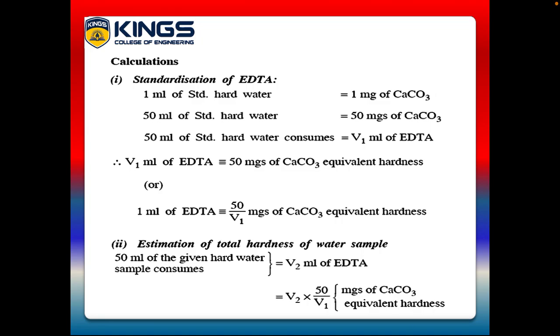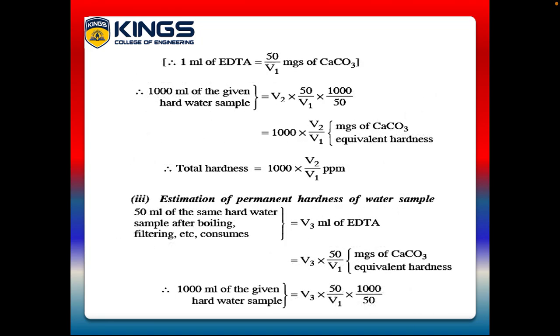Coming to the calculation of the second titration, named estimation of total hardness of the water sample. Here, 50 ml of the given hard water sample consumes V2 ml of EDTA. Already we know that, right? It is equal to V2 into 50 by V1 milligrams of calcium carbonate equivalent hardness. Therefore, 1 ml of EDTA is equal to 50 by V1 milligrams of calcium carbonate.